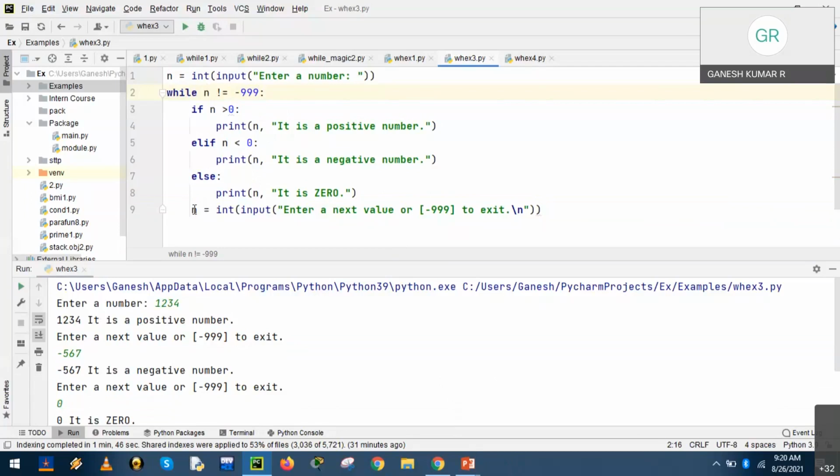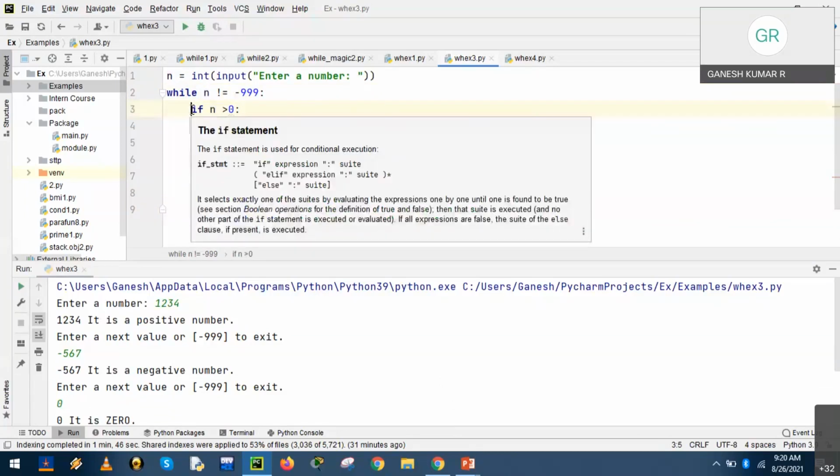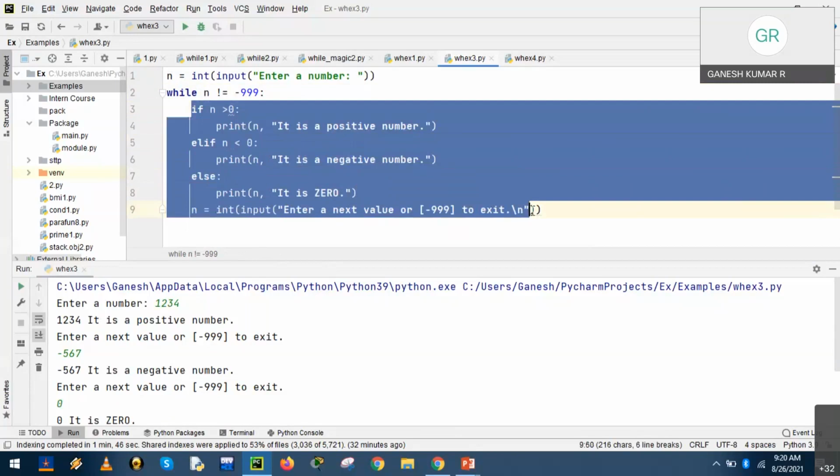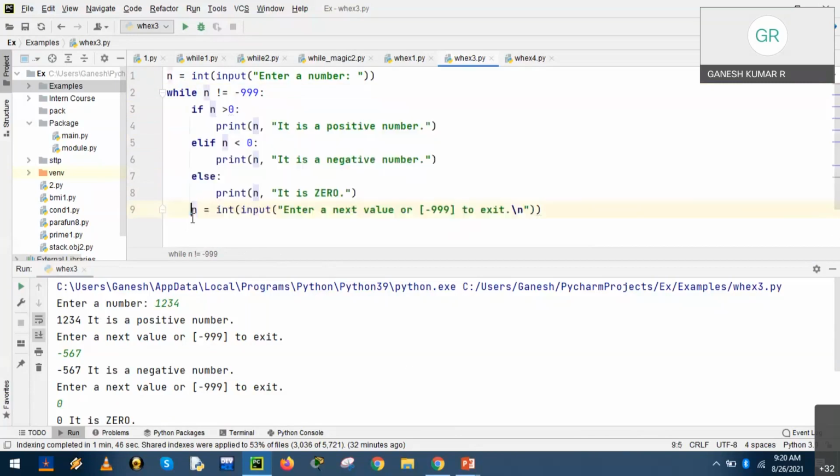In case the condition is outside, have you noticed the while? All the statements have appeared inside. The instructions executed inside the while loop are called the loop body. Right, so the statements have appeared inside the while loop with the indented space. In case by mistake, if we make the statement outside the while loop, okay, now the condition statement has appeared outside the indented block, which means it's a separate statement, not a part of the while loop.